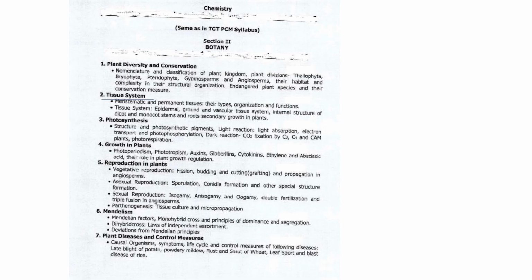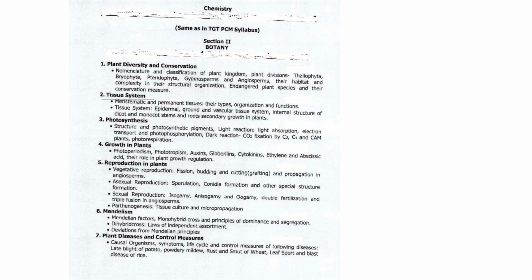So it is present in your TGT, SSB TGT syllabus, botany syllabus in Unit 2, that is tissue system. And the first topic is meristematic and permanent tissues. So it is very important for your upcoming TGT exam.